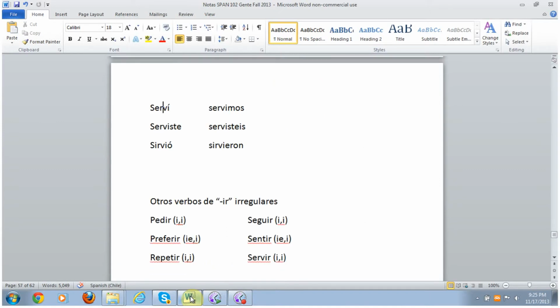Here's another example. Servir. It was stem changing in the present tense. Since it was an IR verb that had a stem change in the present tense, it will have a stem change in the preterite tense, but only in the third person. The E of the original infinitive, servir, changes to an I. There are other verbs that follow this pattern. You see them here at the bottom of your screen. Pedir, preferir, repetir, seguir, sentir, and servir.